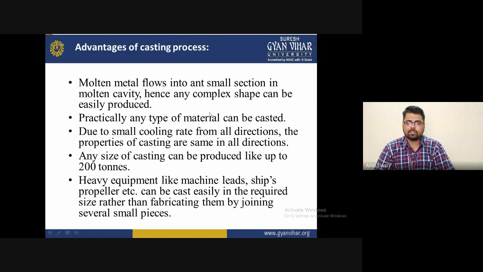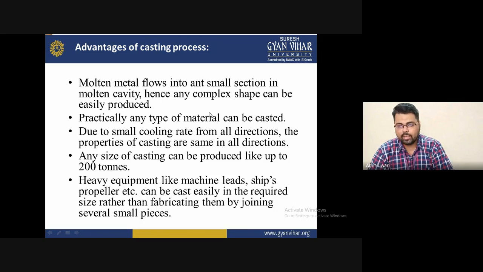Another one is that any size of casting can be produced, up to about 200 tons. That is, any size of casting from 0 to 200 tons, by weight, of any material or component, can be fabricated, both complex shapes and simple shapes, with the help of casting.